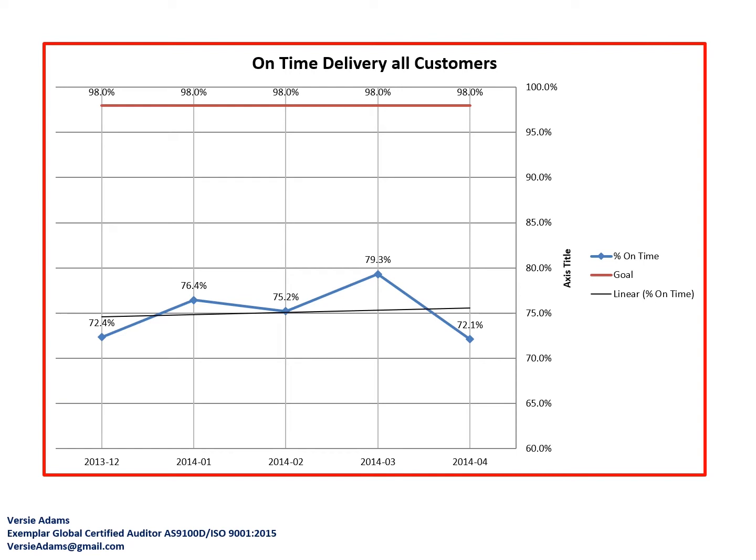One is that we're not meeting our internal goal that we've set of 98%. The other problem is that if we're constantly delivering products to our customer at around 72 to 79% on time, that's not good. So we have customers that are not very happy with us. We need to do something, and we need to go into this and look at the root cause of this issue and address that issue.